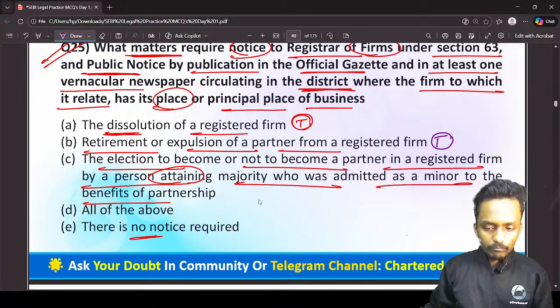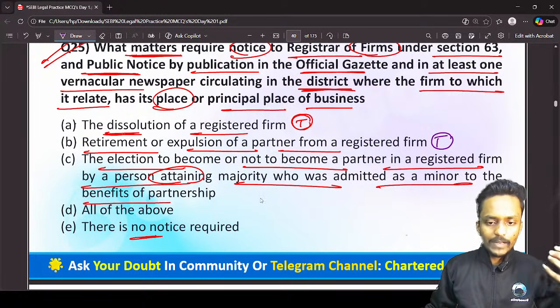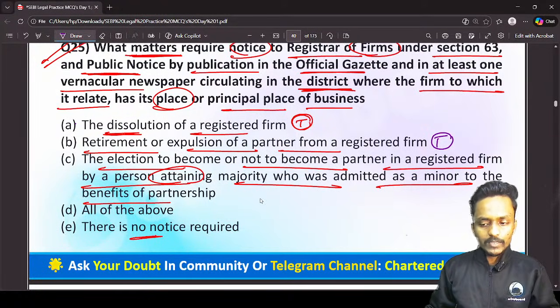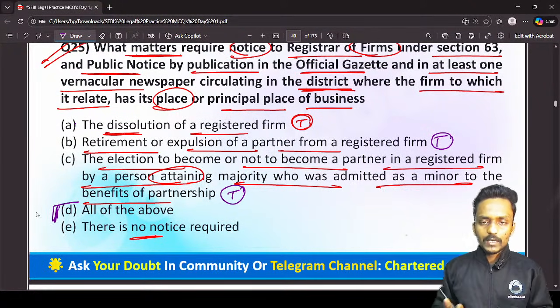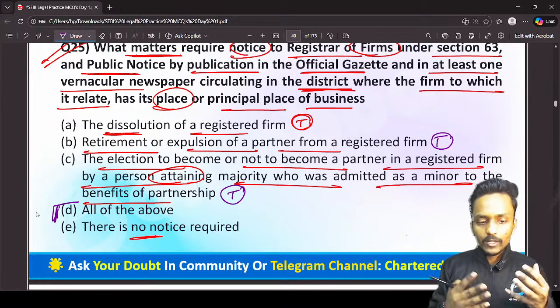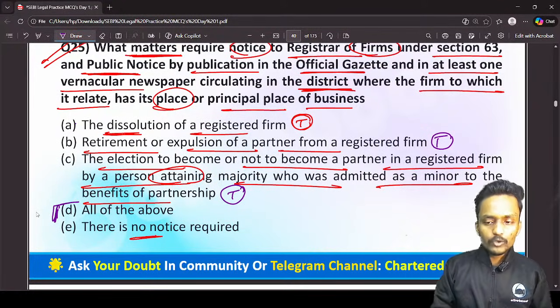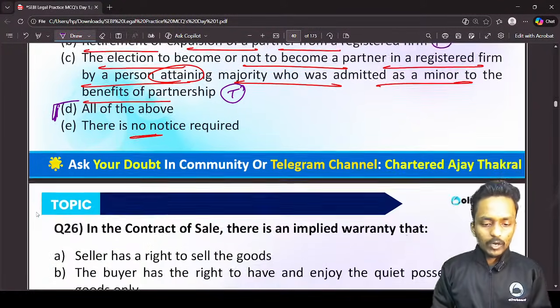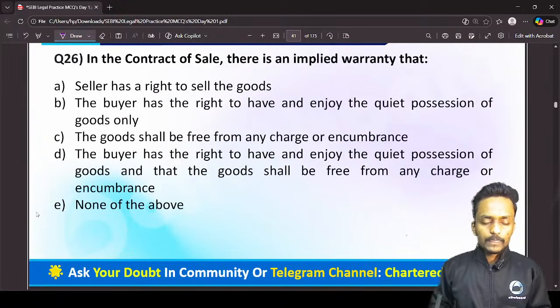And when a minor child, after attaining majority, decides to become a partner in the partnership firm, again he is required to give a public notice. So in all of the above circumstances, these partners are required to give a public notice in a newspaper, that is a vernacular newspaper or an English newspaper. So option D is the correct answer. Now I am moving forward to question number 26.